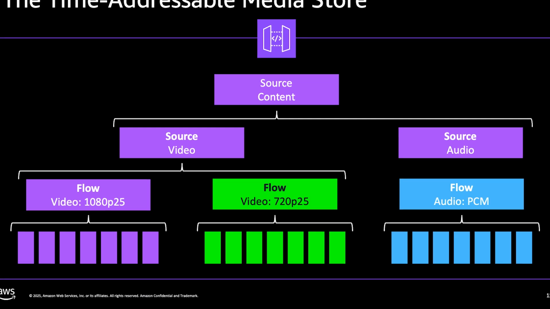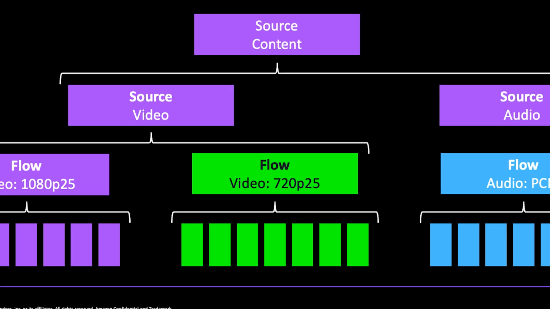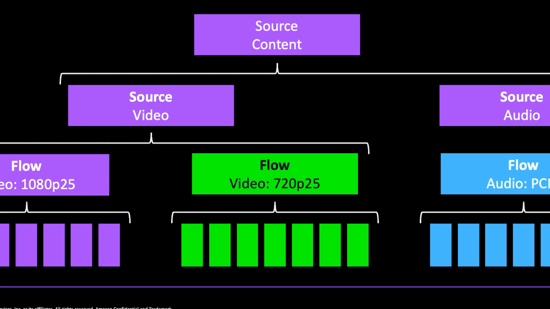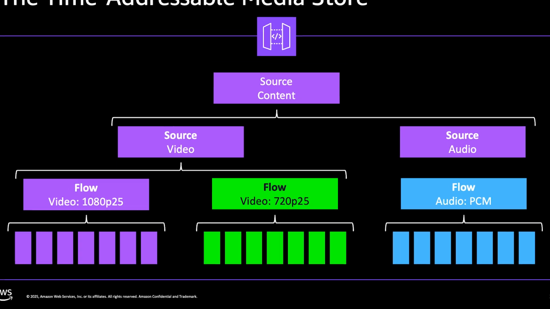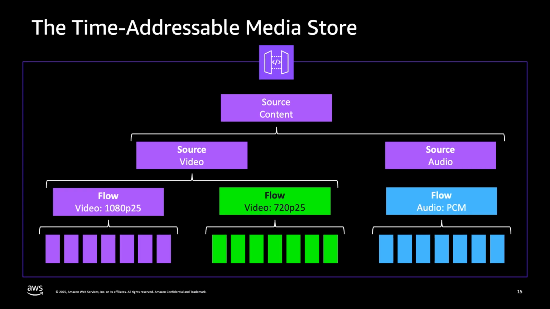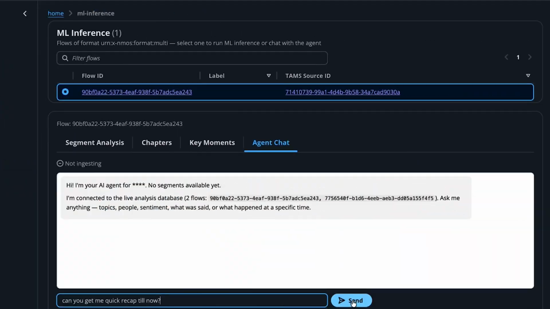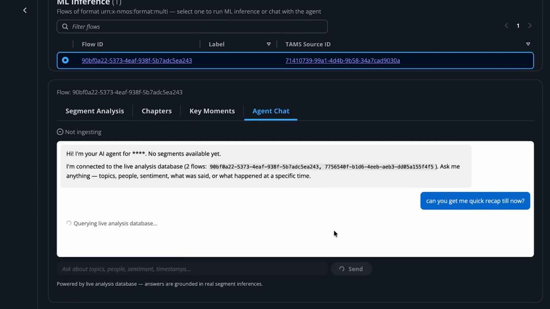TAMS is an open source API specification that stores small chunks of media in S3 and exposes them through a content centric API. This is critical because it means downstream systems can start processing media while the ingest is still underway. We don't wait for the stream to end, enabling features like automated recaps, key moment detection, and interactive Q&A while the event is still happening.